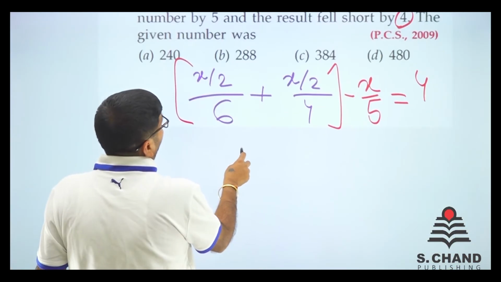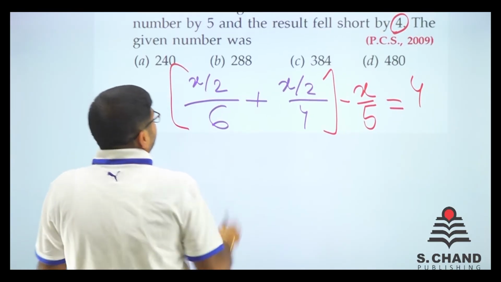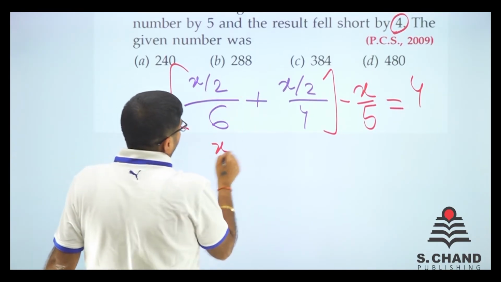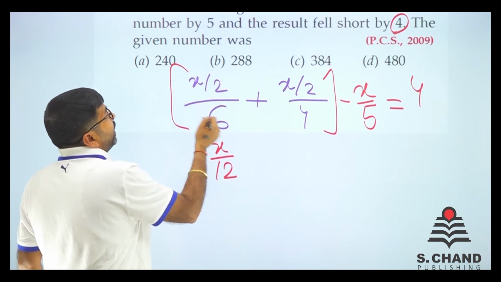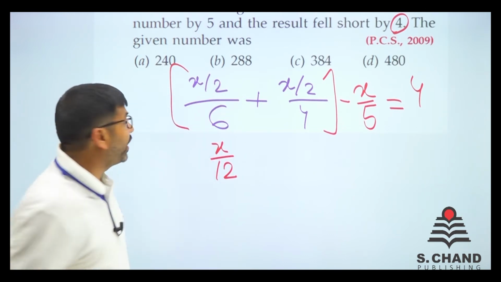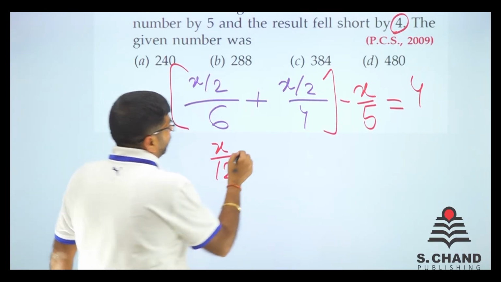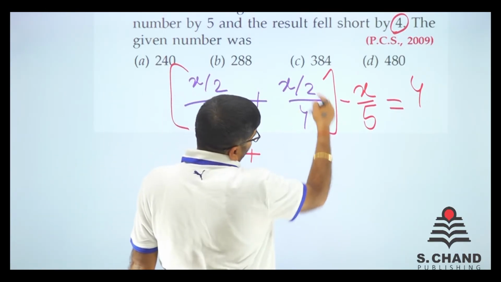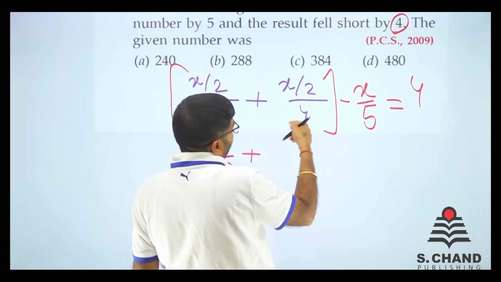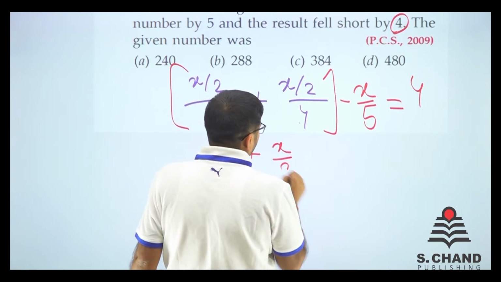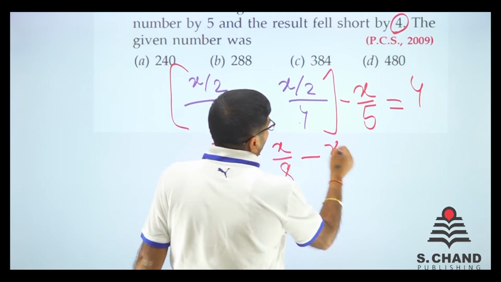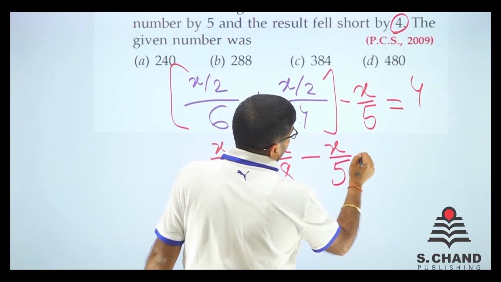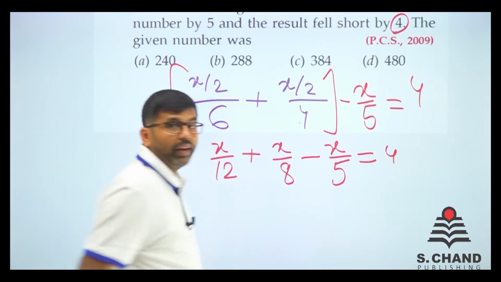Now what needs to be done? Let's see. x by 2, so it becomes x by 12, because 2 comes here and it is multiplied in the denominator. So 6 into 2 is 12. x by 2 is x by 2, so 2 comes here, 2 into 4 is 8. So it becomes x by 8, and when you subtract this, it becomes 4, right?